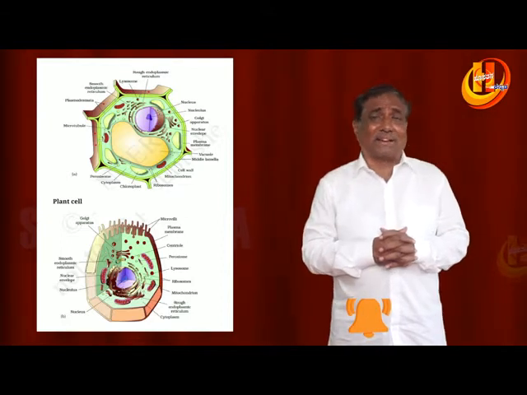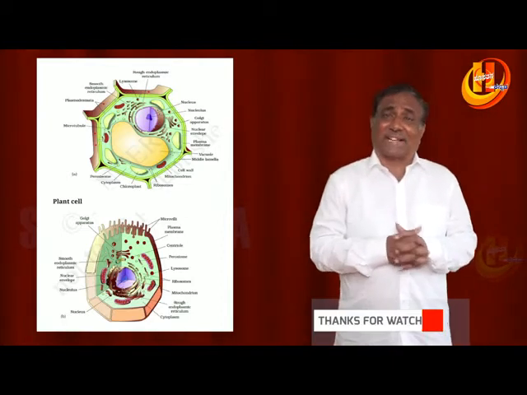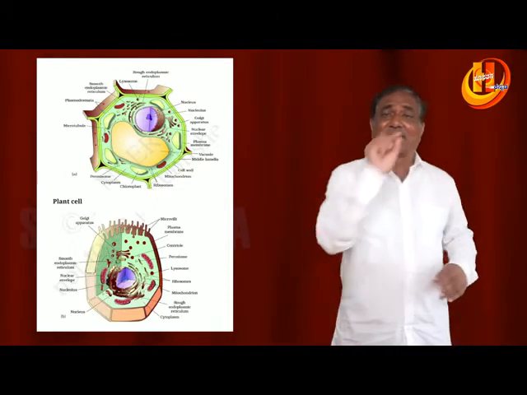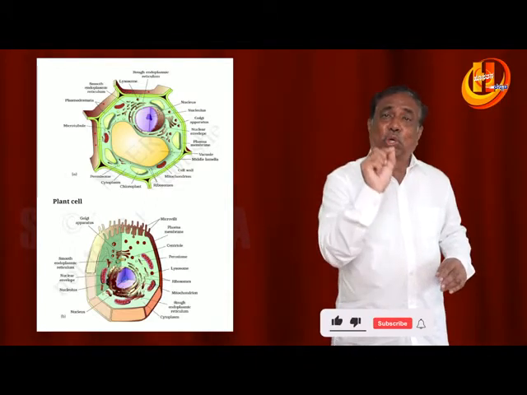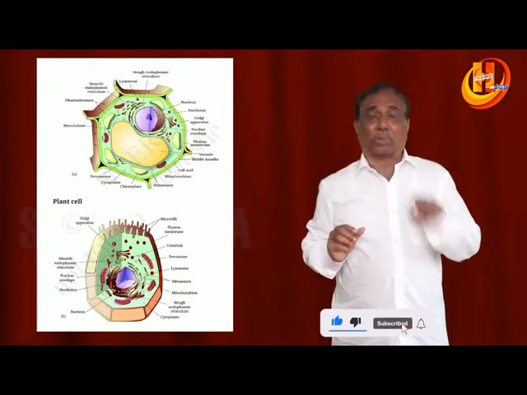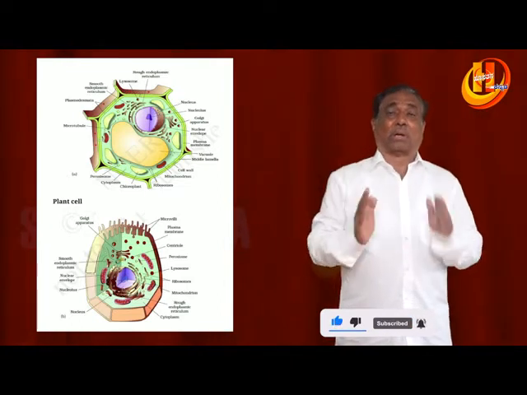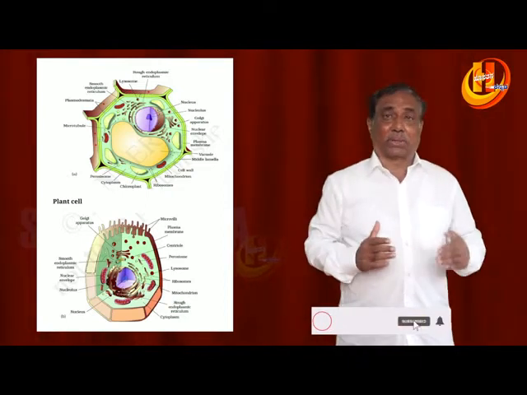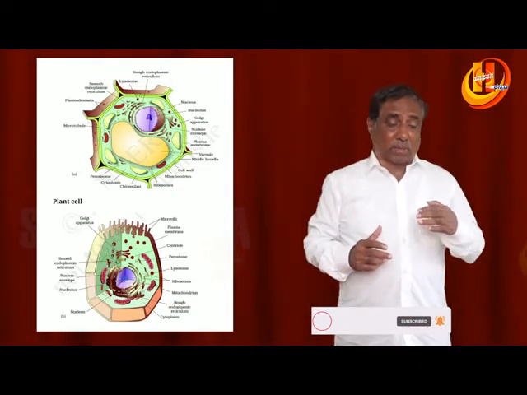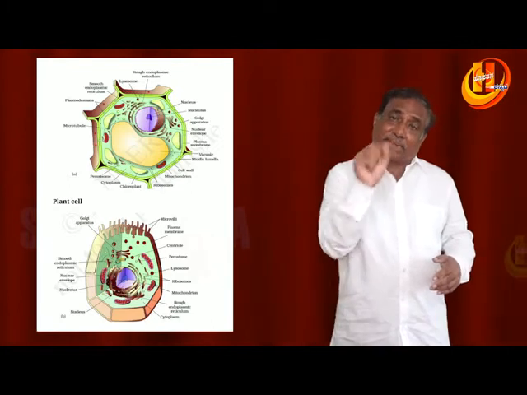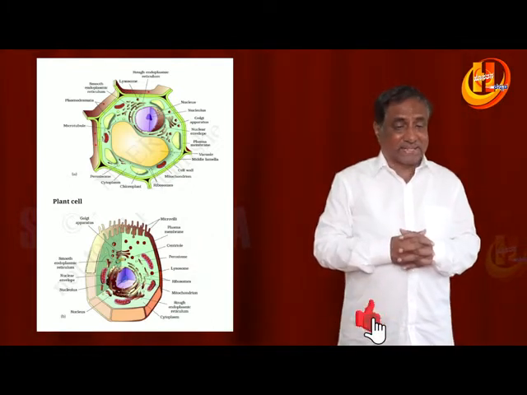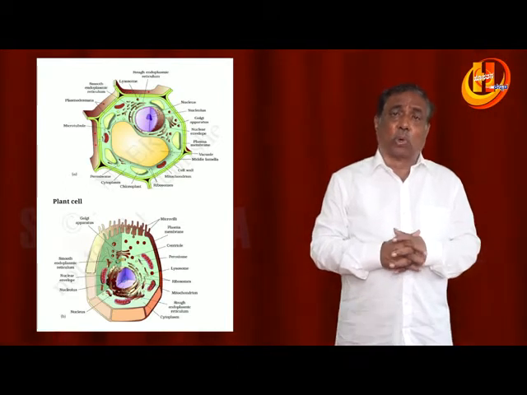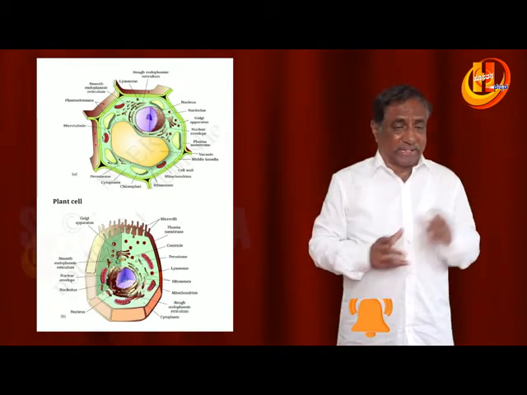In general, regarding cell size, the smallest one is the virus. Now it is not a cell, but the viruses are small in size, 0.02 to 0.2 micrometers. Coming to the mycoplasma, 0.3 micrometers in size, and the PPLO 0.1 micrometers.